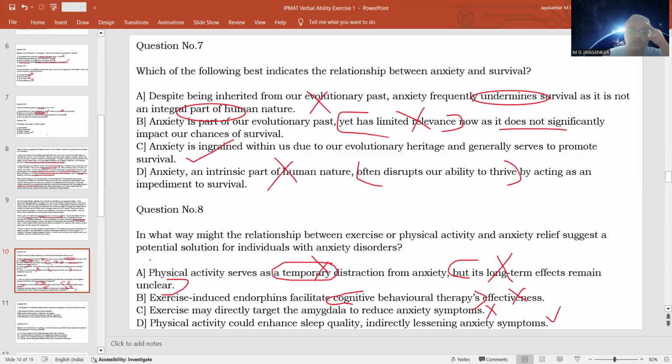So even without checking the other options, you might have thought that this is the correct answer. But this is the process you have to follow in all the reading comprehension and critical reasoning questions. You have to analyze each option carefully and either rule it out or take it as a probable answer. Then if you have one or two probable answers, weigh the options and select the best answer. This is the process you have to follow in a systematic way so that your answers will never be wrong.